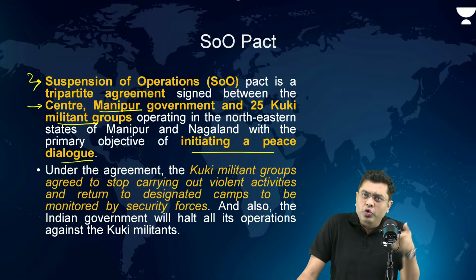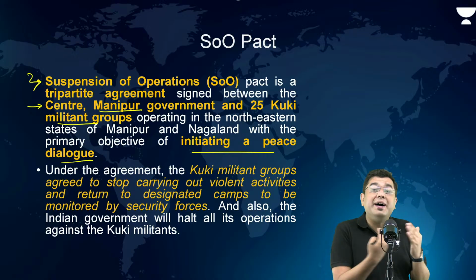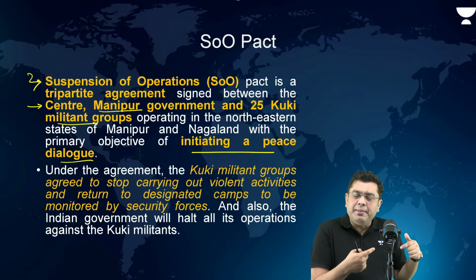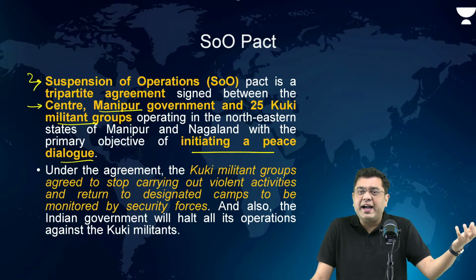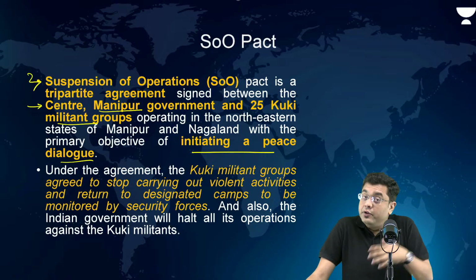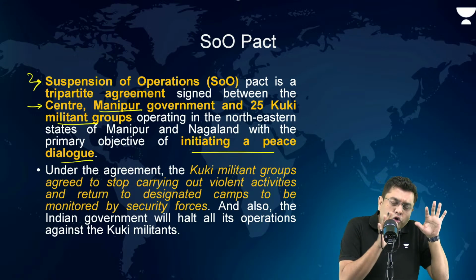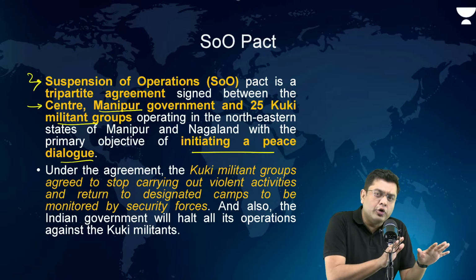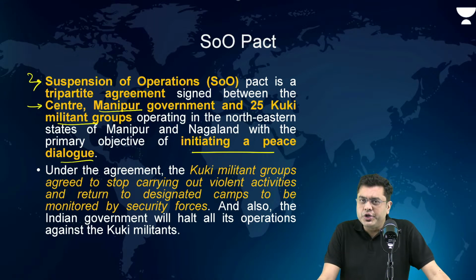The dialogue can only be initiated if there is no further operation or aggression, for example, if the Kukis might think that the Center's action or the state government's action is aggressive towards them, then that completely erodes the confidence. So there should be a cessation of any kind of operation from either side. That is where the suspension of operation aspect came into being.